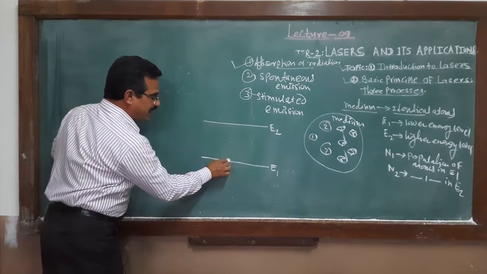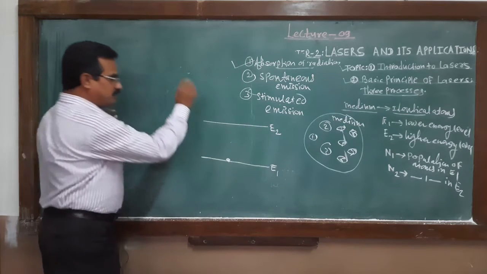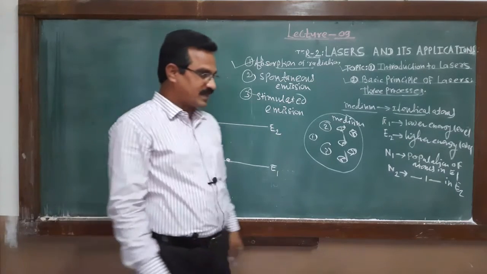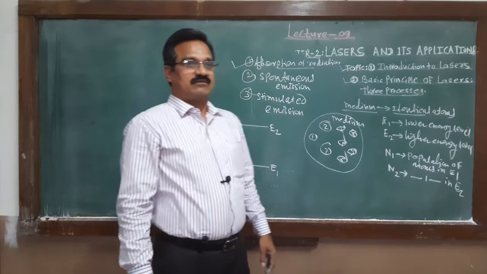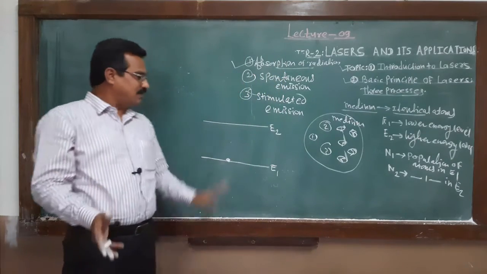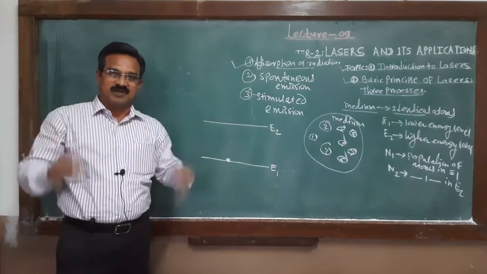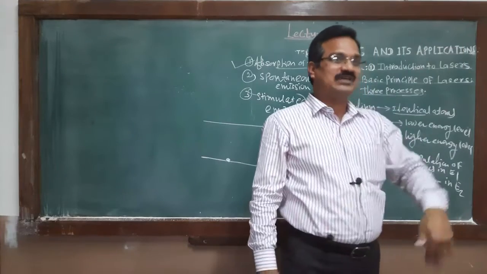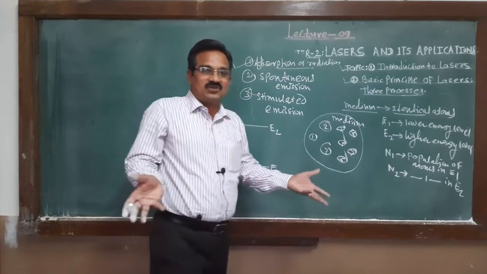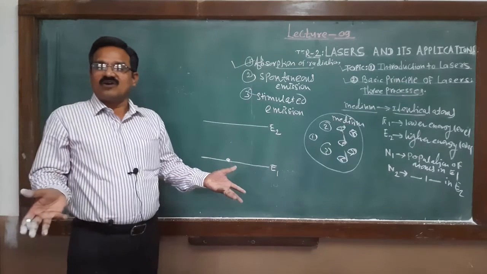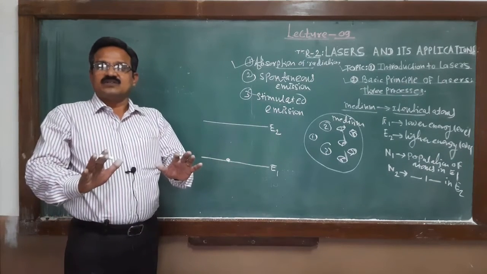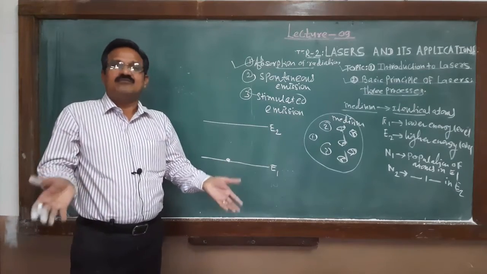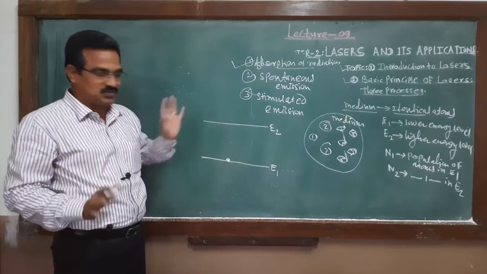Here the atom is present, and within that atom there is an electron. Before applying any energy, the material or that medium is in thermal equilibrium. Thermal equilibrium means that upward transitions and downward transitions are the same, so the net loss of photons is zero. That means a photon cannot be generated or emitted. This is the situation.